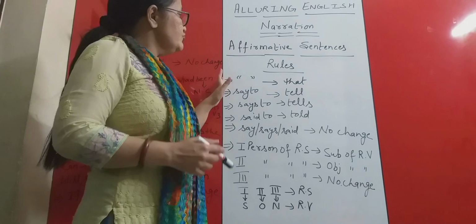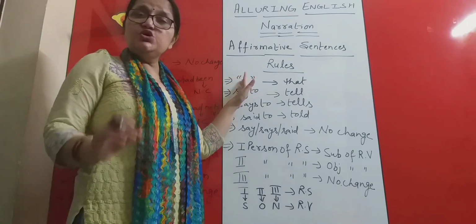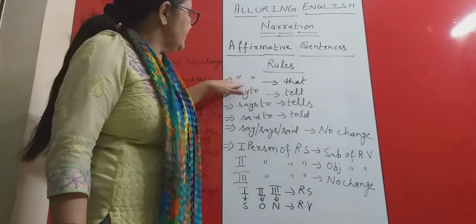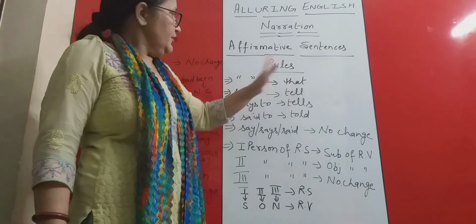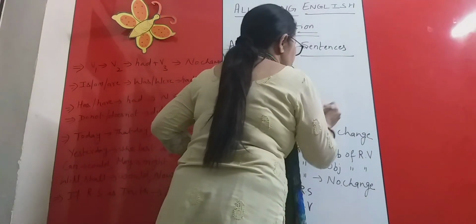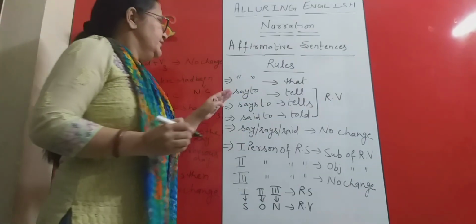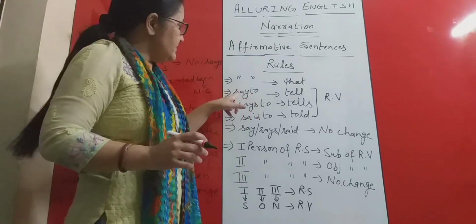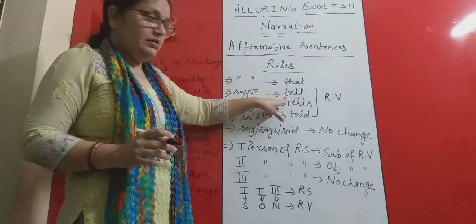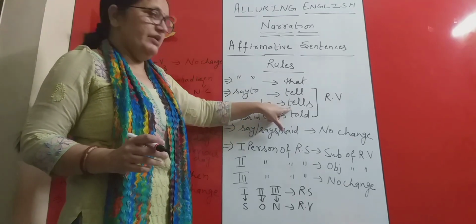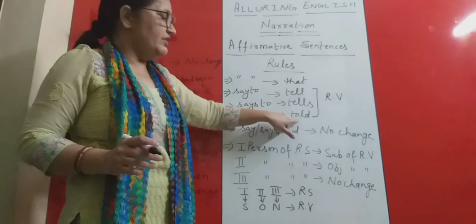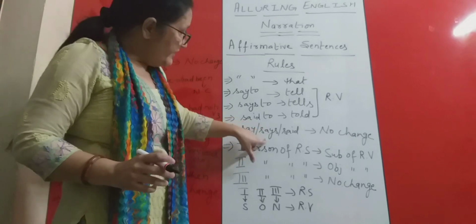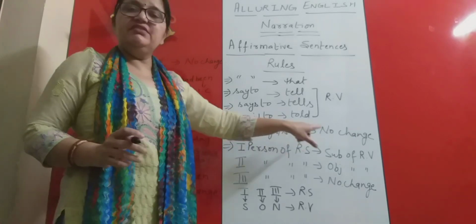Here, my first rule says that the inverted commas should be removed and replaced by 'that'. In the reporting verb part, after the subject, if it is 'say to', it will be converted into 'tell', 'says to' will be converted into 'tells', and 'said to' will be converted into 'told'. But if only 'say', 'says' or 'said' is there, there will be no change.